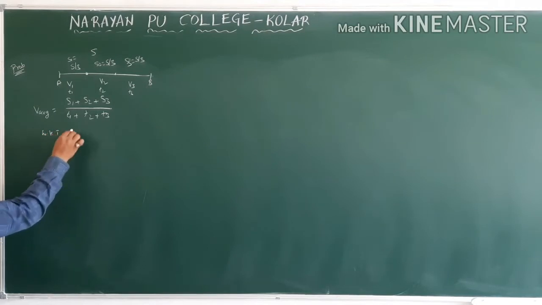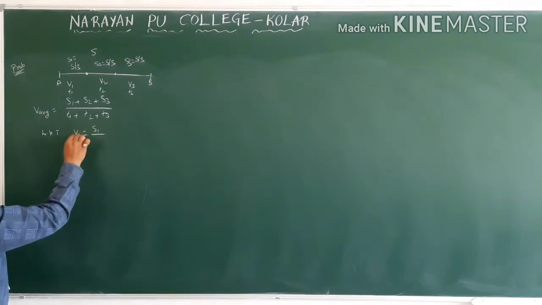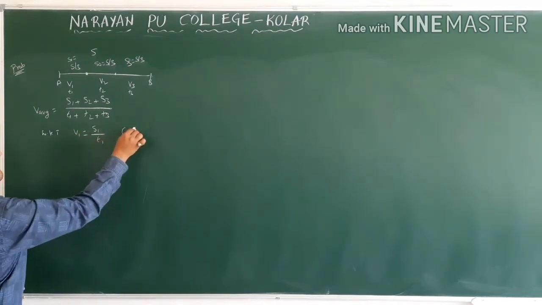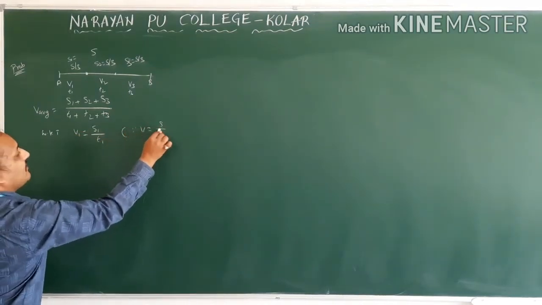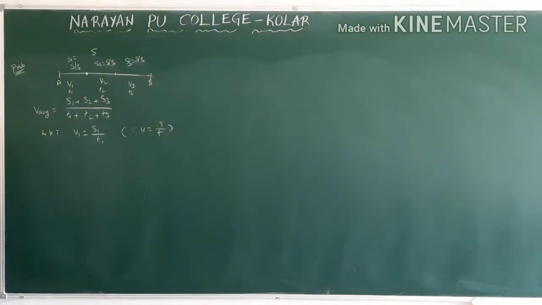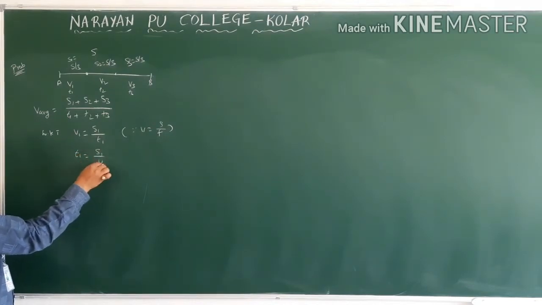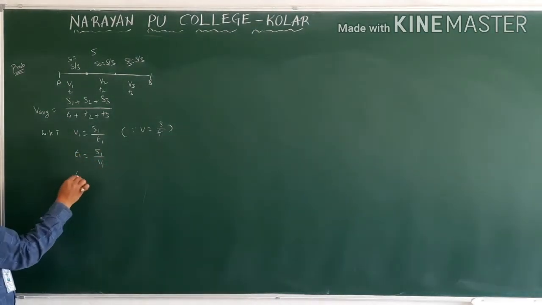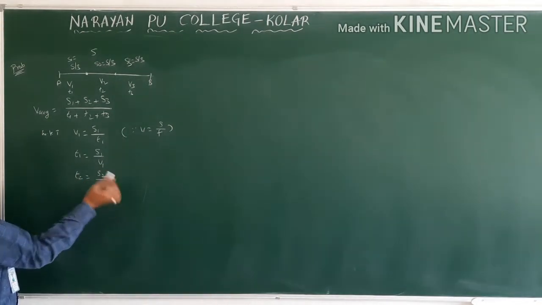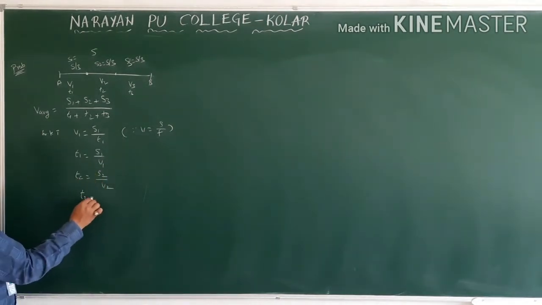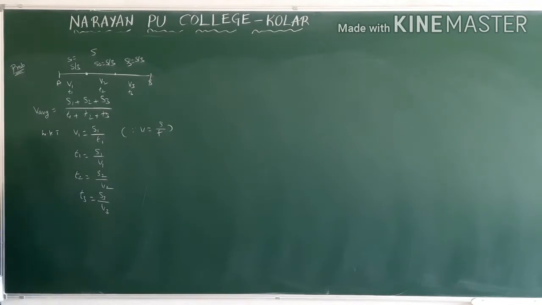So we know that velocity, or speed, is equal to s1 by t1, because by the general definition, speed is equal to distance by time. Therefore v1 is equal to s1 by t1, and t1 we will write as s1 by v1. Now t2, directly we write s2 by v2. Now t3, s3 by v3.